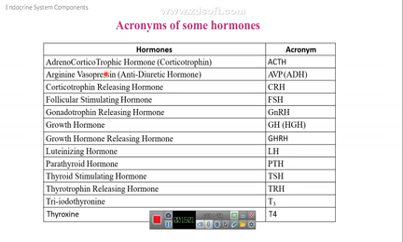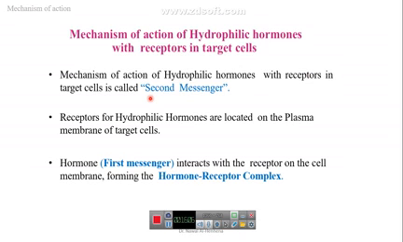These are some hormones, and this is the abbreviation of the main hormones.